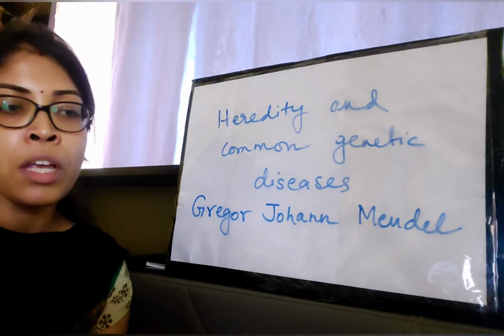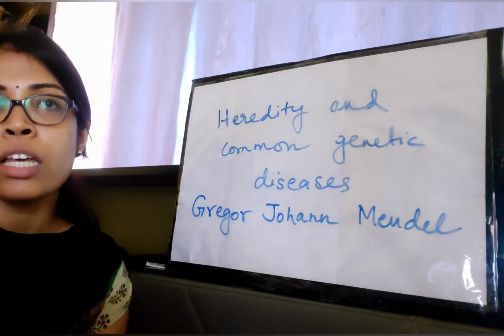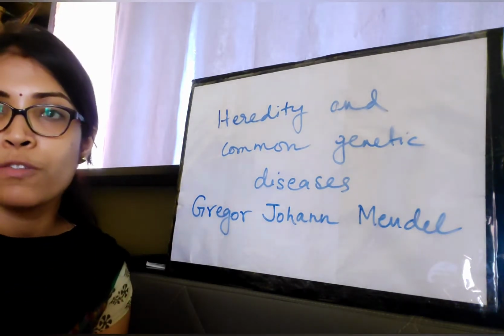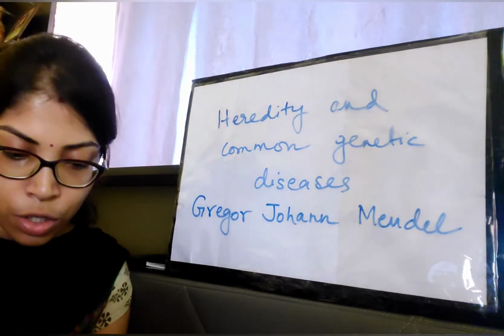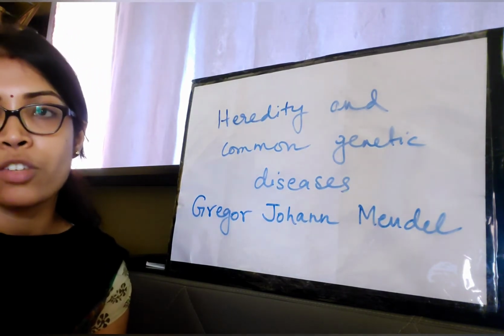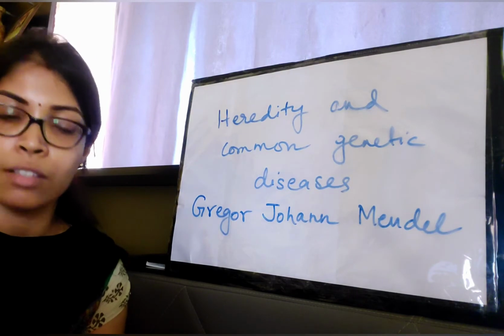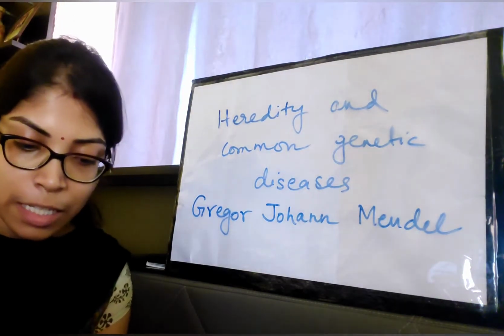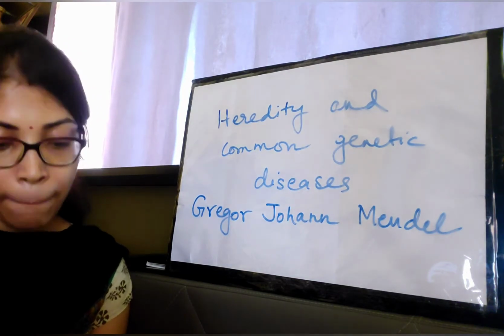Genetics is basically a branch of biology that deals with heredity and the transmission of genes from one generation to the next, and how these things are inherited. The principles of this inheritance is known as genetics. It is basically a branch of biology.